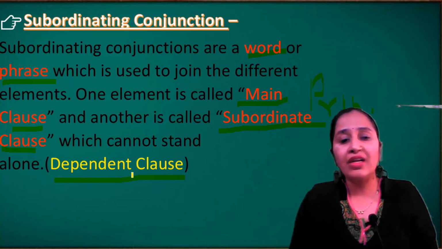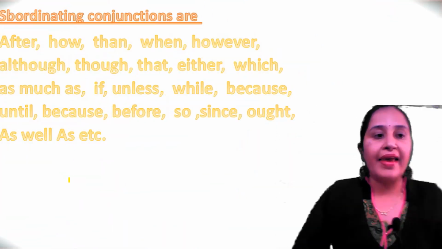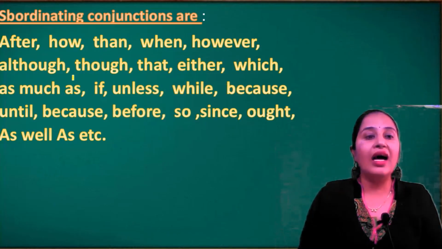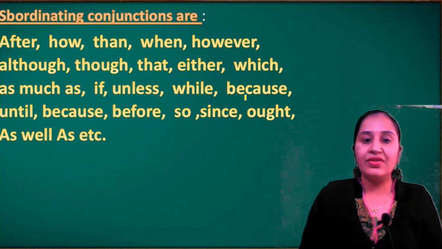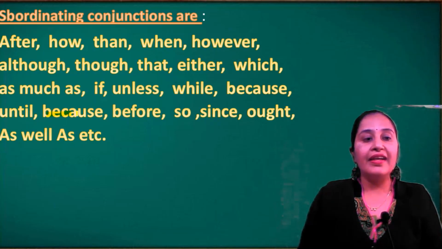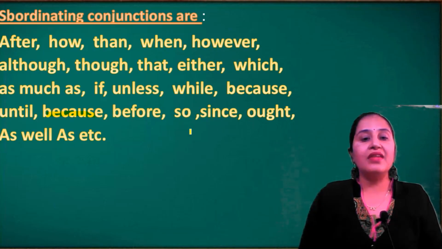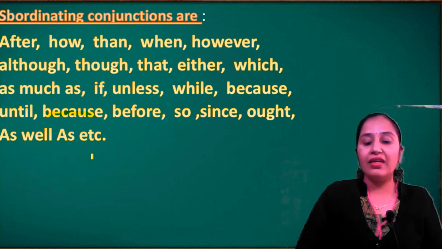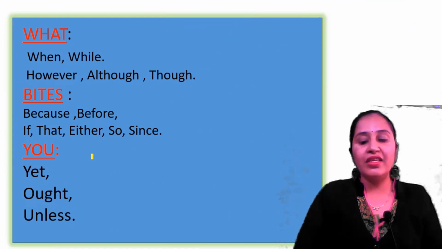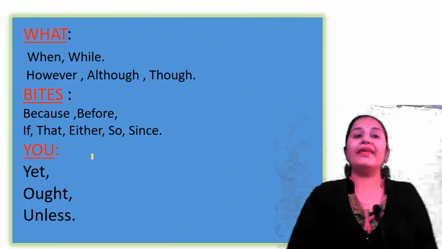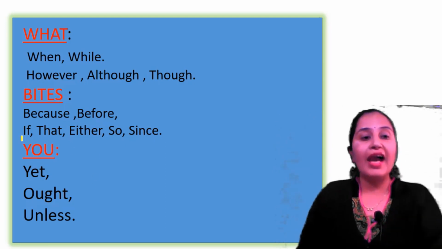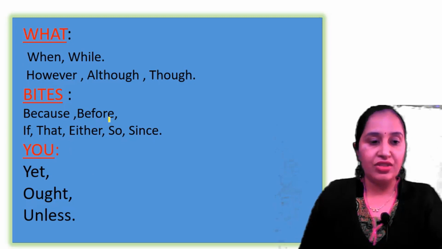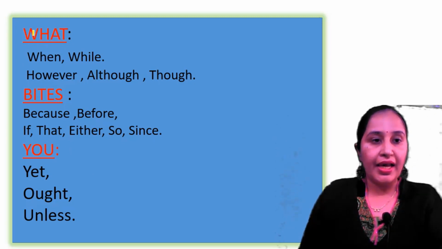Subordinative conjunctions are like after, how, than, where, however, although, though, that, either, which, as much as, if, unless, while, because, until, before, so, since, out, as well as, etc. These are the subordinative conjunctions. I have made a clue to remember subordinative conjunctions with the help of these words: Hot Bites You. H for when, W for while.